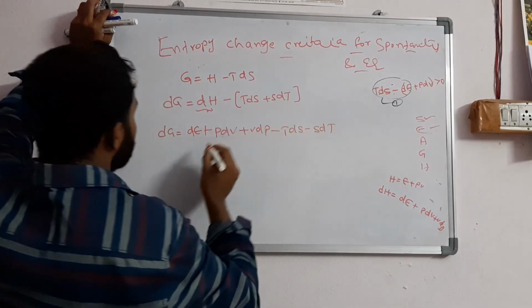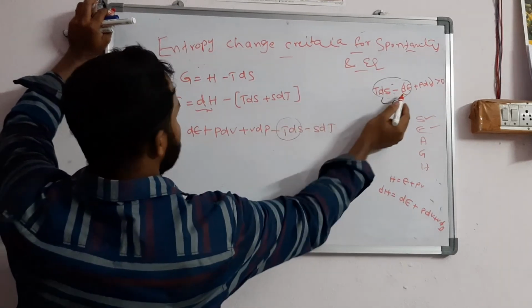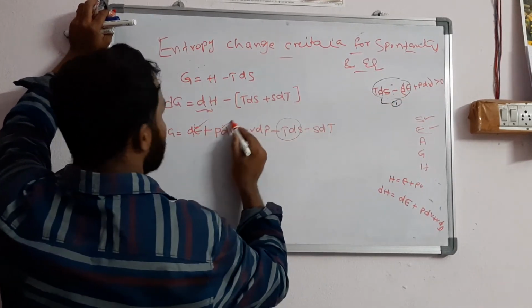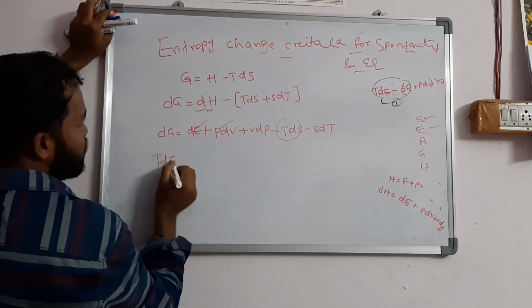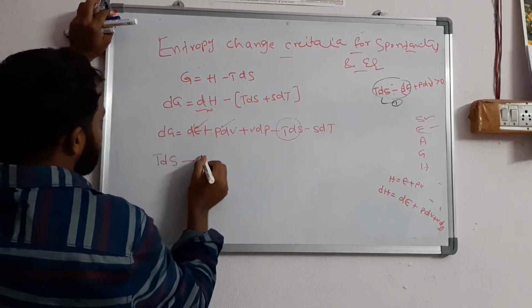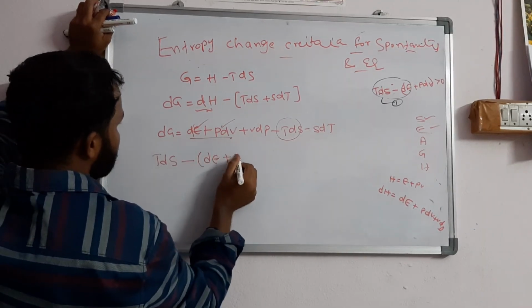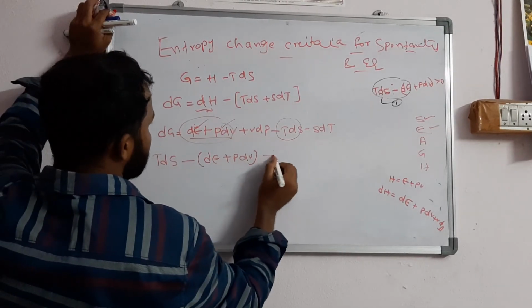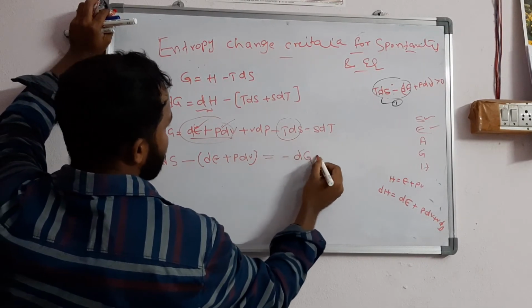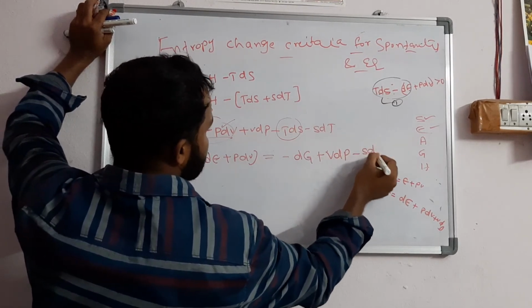I am multiplying the minus inside. So if I want TdS, dE is there, PdV is there. All of it you bring to this side. What happens? TdS and again minus dE. This time I am bringing the entire term to this side: minus dE plus PdV is equal to what I will be left with: minus dG plus VdP minus SdT.